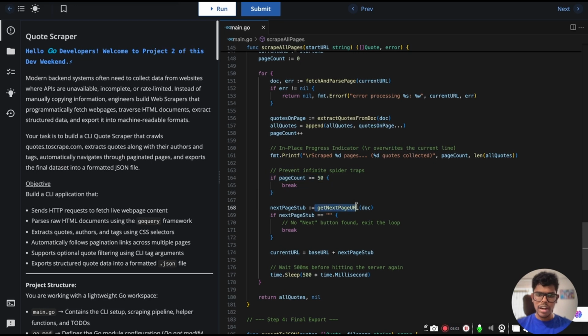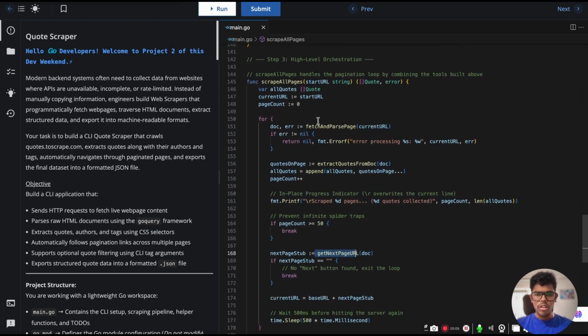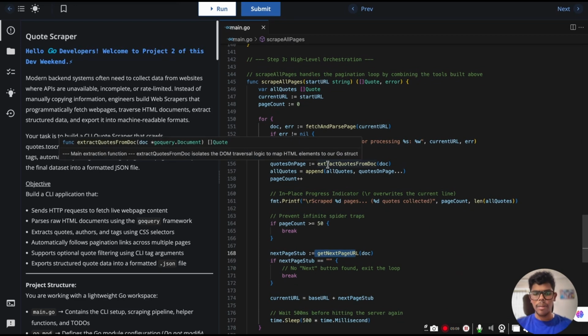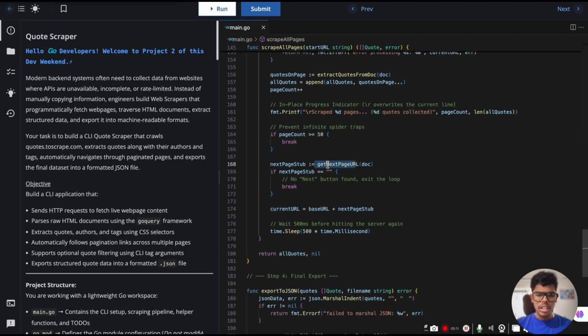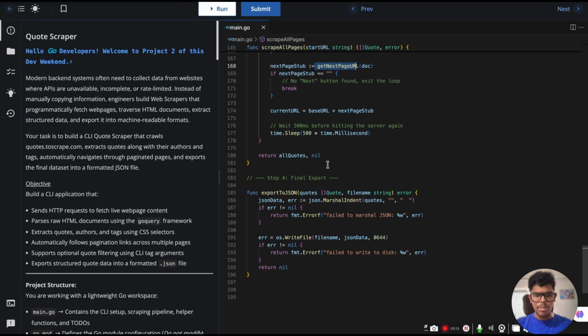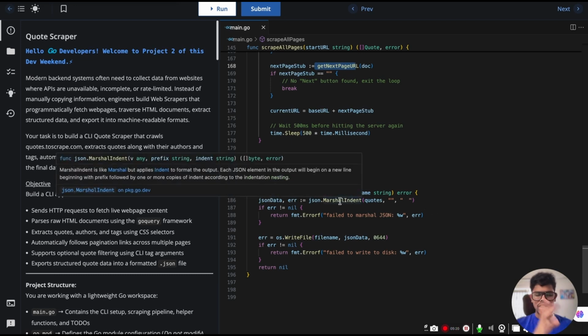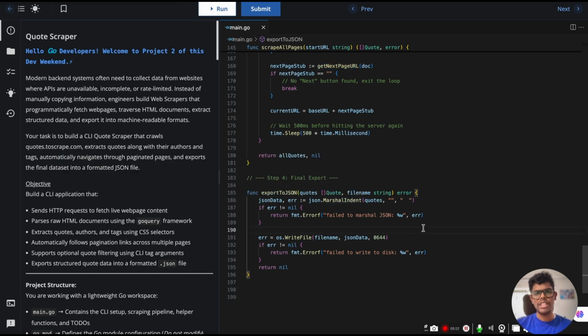Basically get next page URL is the function being used. Before that, fetch and parse the page, and then extract quotes from that document and append them, then increase the page count by 1, and finally export it into the JSON file. We marshal it directly into that JSON file. Basically marshalling is converting it into a JSON object and then storing it.